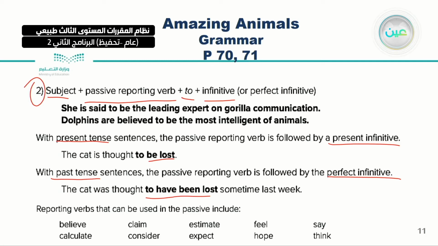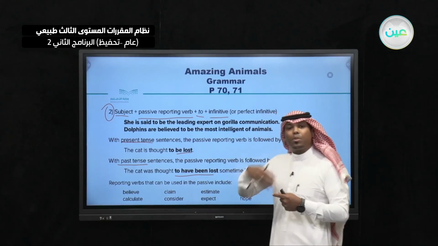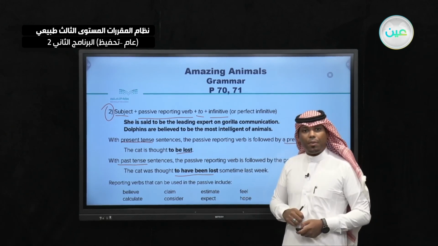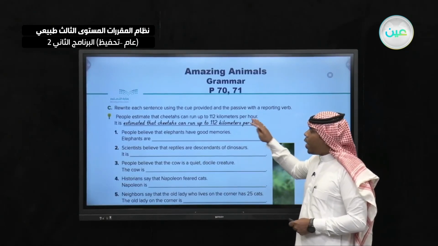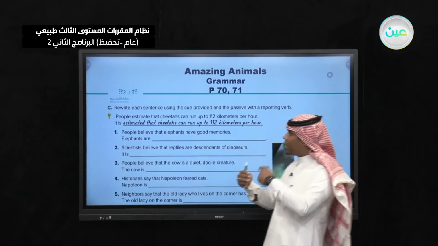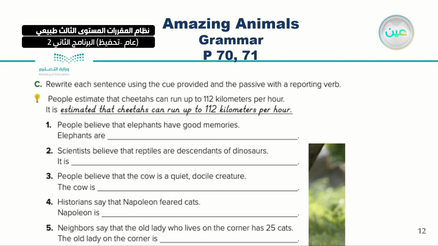Of course, I can use any kind of these reporting verbs when I'm reporting what people say or believe. Very good. Now, you are going to rewrite each sentence using the cue provided and the passive with a reporting verb. We are going to do this together now.